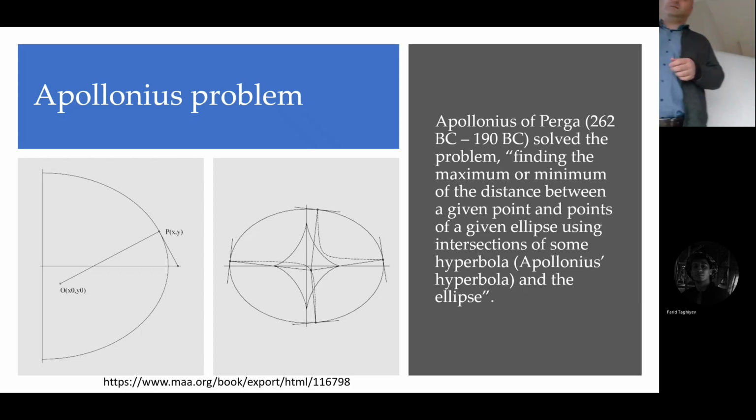So, for example, Apollonius asked this question. Imagine you have an ellipse, and you have a point. Where should you choose P so that OP is maximum or minimum? It is equivalent to finding the normal, because if it is minimal, it should be 90 degrees. There is no other option. And Apollonius solved this problem. It is a hard problem in his book, a very nice book.